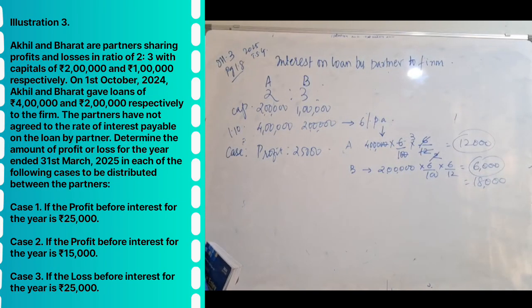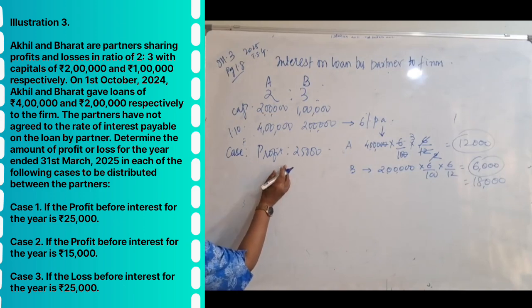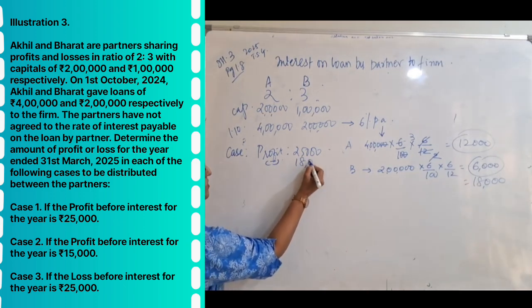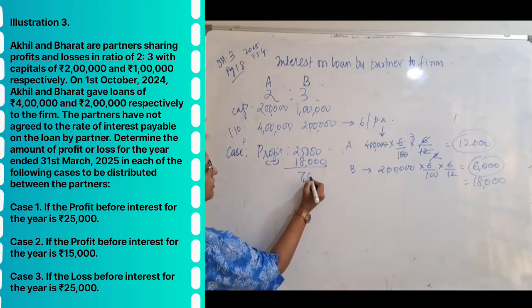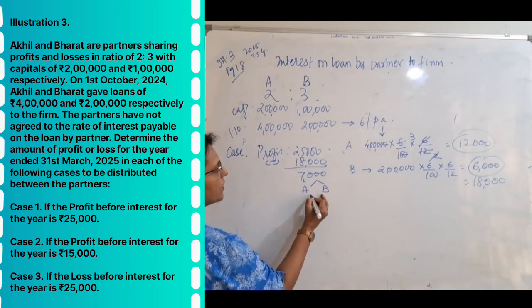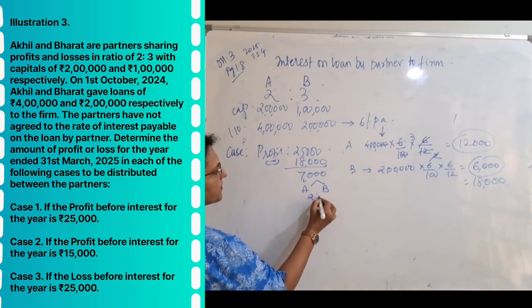Quick calculation, so you don't waste your time in unnecessary calculations. Let's see this first case. Profit is 25,000. Out of this, interest on loan I give 18,000. How much profit is left for the partners? 7,000, which both will take in the ratio of 2:3.